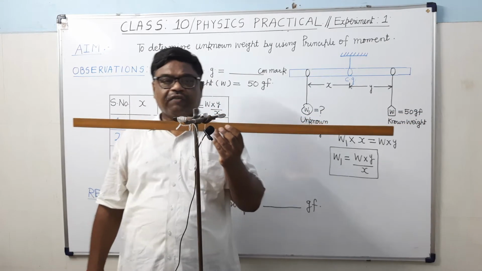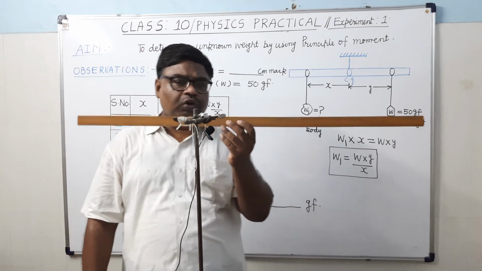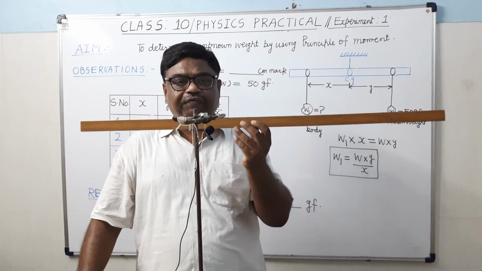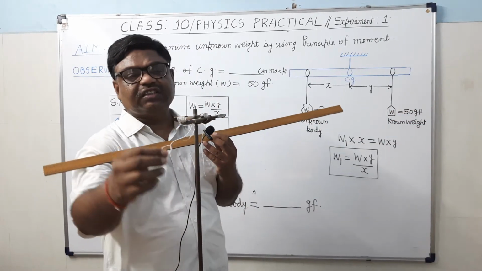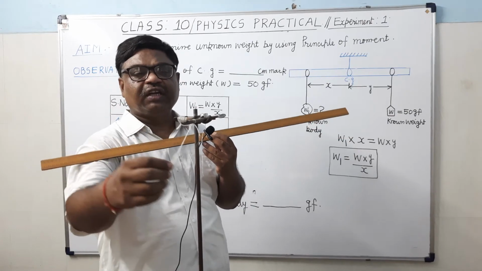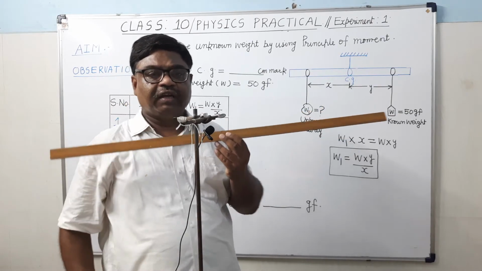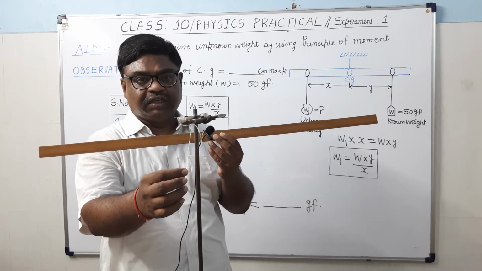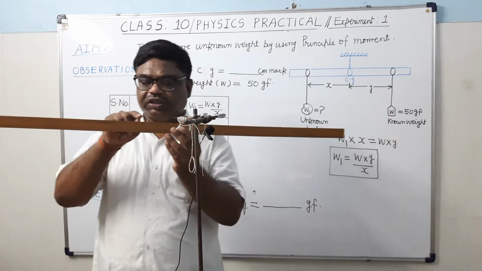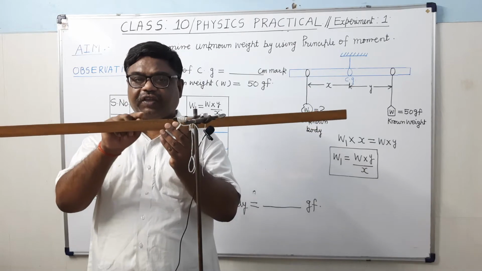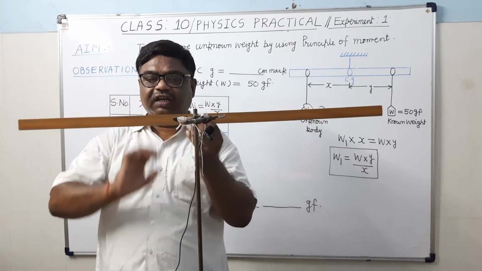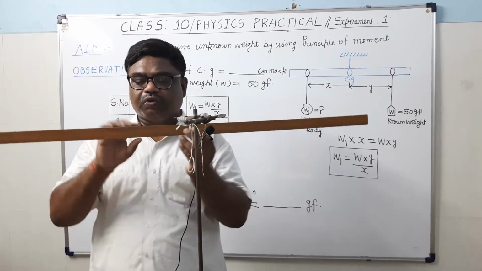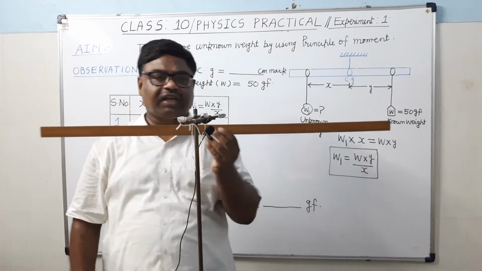So first of all, what will you do? With the help of a thread loop, you can see here, this is a thread loop, which is tied from here. This thread loop should not be very large. It should be equal to the breadth of the meter scale.